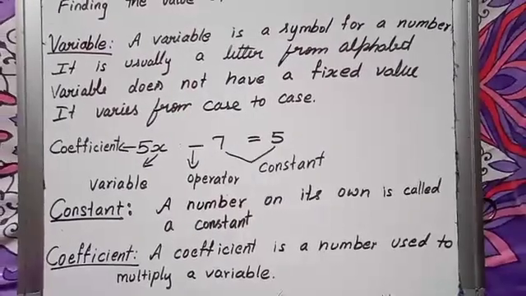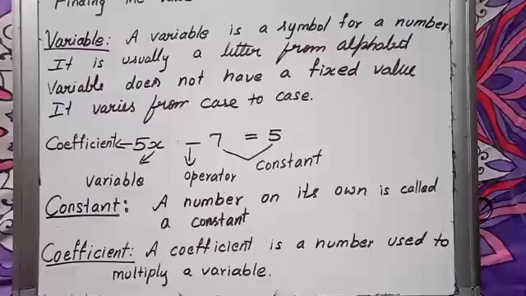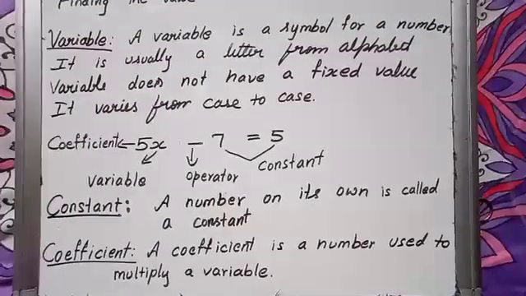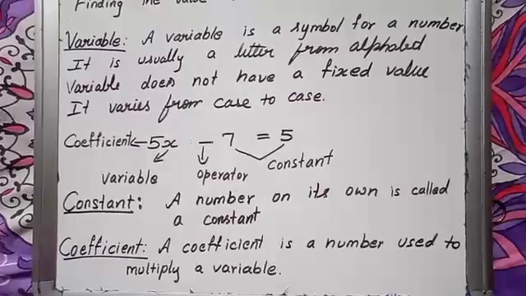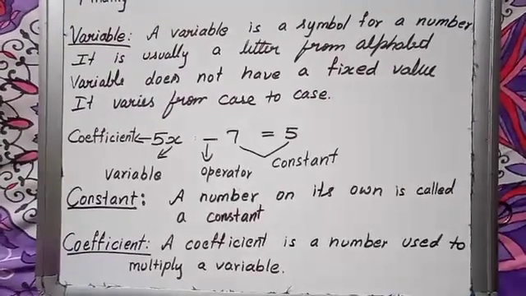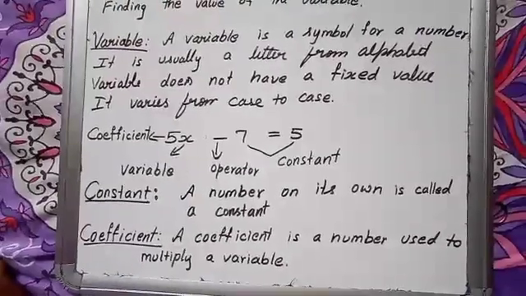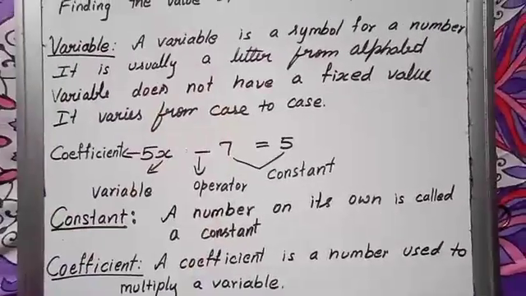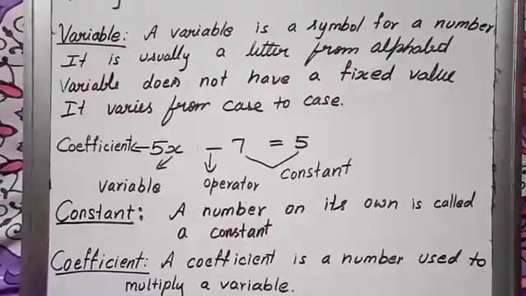The next is coefficient. A coefficient is a number used to multiply a variable. Hope you understood what is an equation. An equation says that two things are equal. Only that's it. Usually in algebra, left hand side is equal to right hand side.